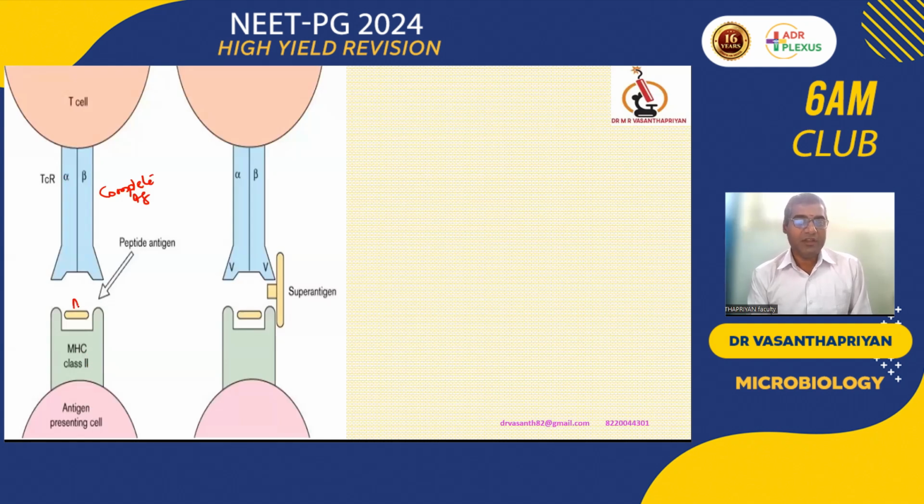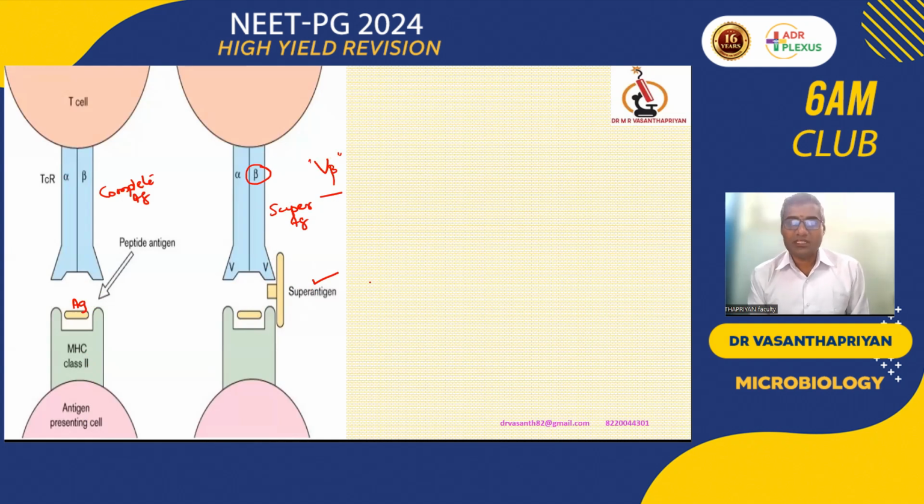The antigen is presented in the central groove. But what about in the case of a superantigen? The antigen is not presented in the center; it is presented on the variable side chain of the beta chain. So V beta, V for variable region, beta for side chain, is the position of the superantigen.